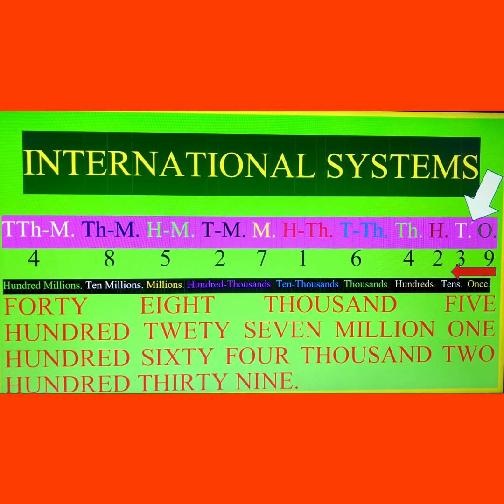64,239. So this is the number you can see here. This is ones, tens, 100, 1000, 10,000, 100,000, million, 10 million, 100 million, 1,000 million, 10,000 million. So 10,000 million means you will read simultaneously as 48, and this is 1000. So 48,000. After that, next one, this is 100, and this is 10, and this is million, 10 million, and